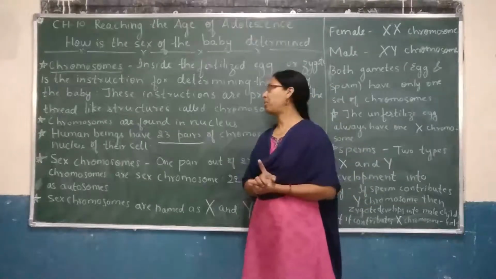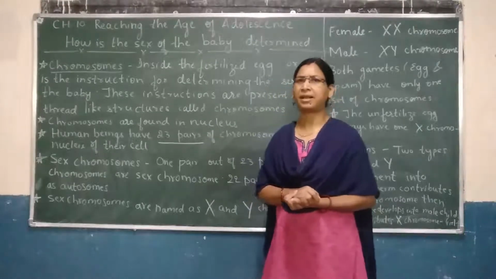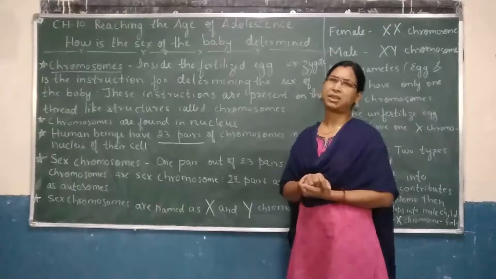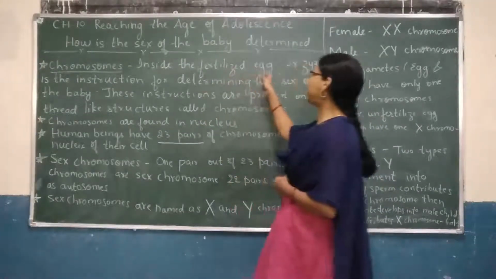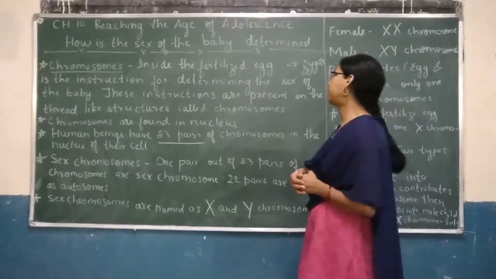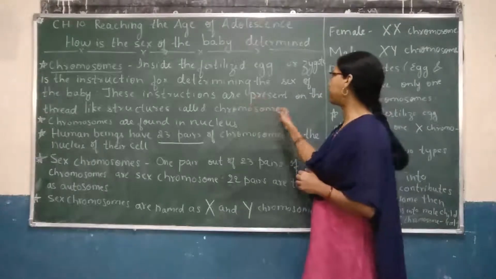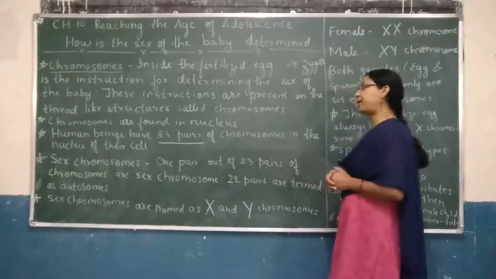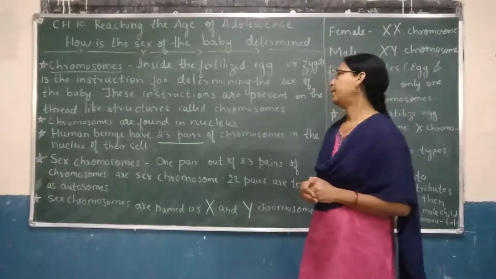So, inside the fertilized egg or the zygote is the instruction for determining the sex of the baby. These instructions are present on the thread-like structures which are called chromosomes.